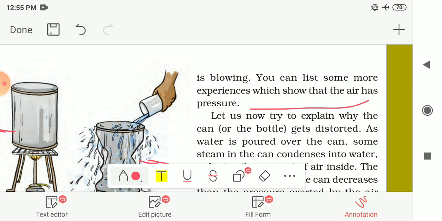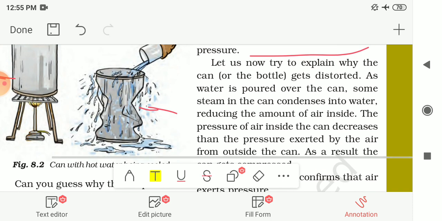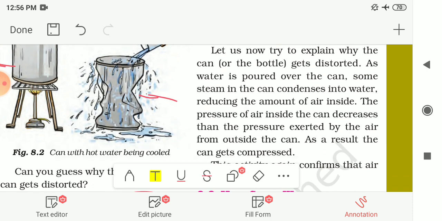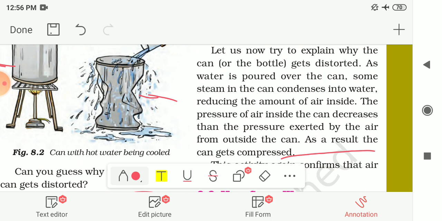So now let us try to explain why the can or the bottle gets distorted. As we had already discussed, let me quickly recall this. As the water is poured over the can, some steam in the can condenses into water, reducing the amount of air inside.